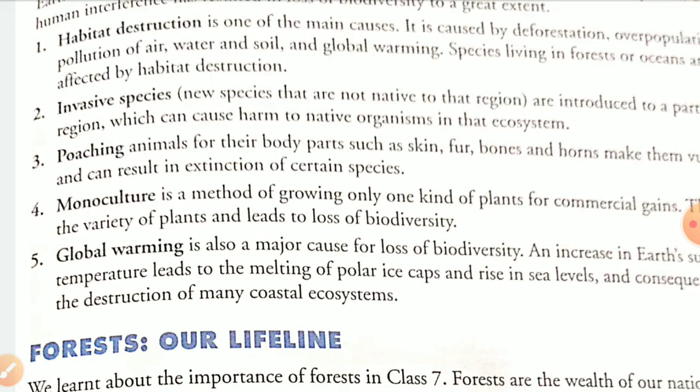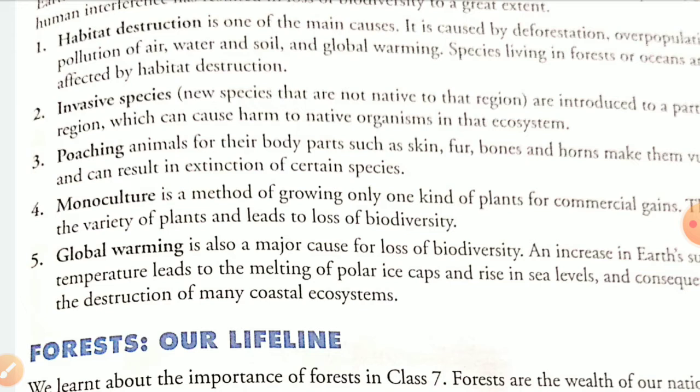Then comes global warming. You all are familiar with this term that our Earth's temperature is increasing day by day, and due to this increase, what is happening? The melting of polar ice. In the polar regions the ice was having a very thick layer, okay, and it is by and by melting and raising the level of the sea.